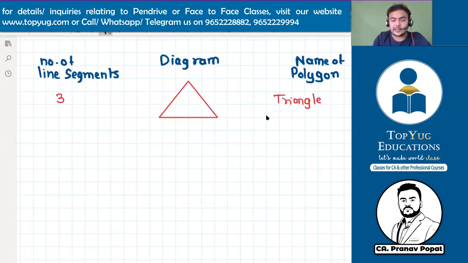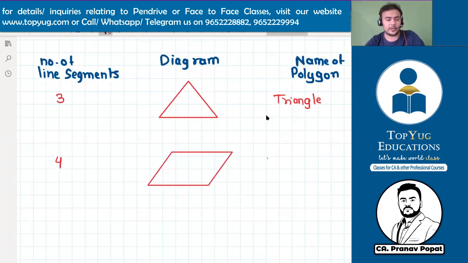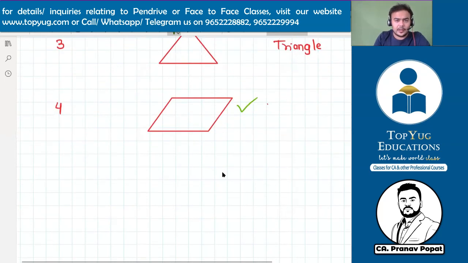Now let's go ahead. Number of line segments 4. Let me draw a shape. Tell me, what is the name of this polygon? Before telling the name, just tell me one thing: is this a four-sided polygon? Yes or no? Yes. Okay. Now one more thing.